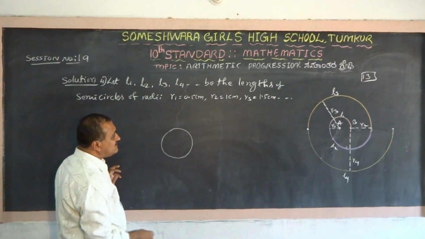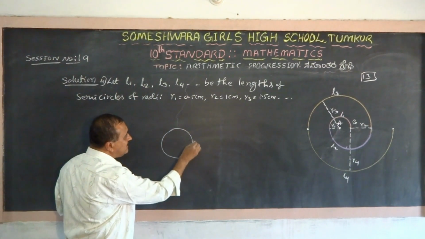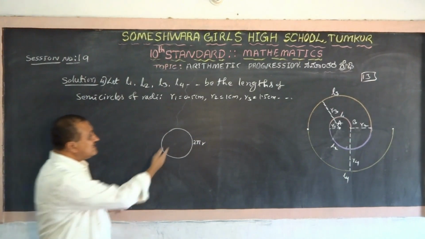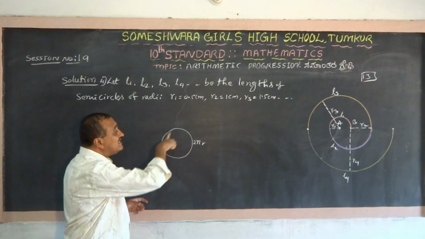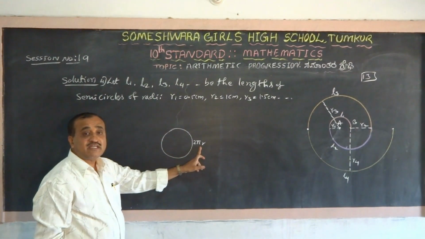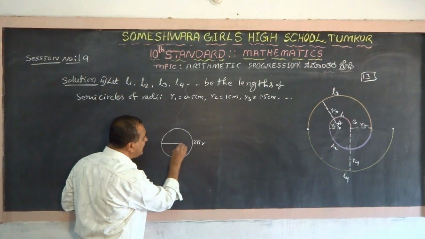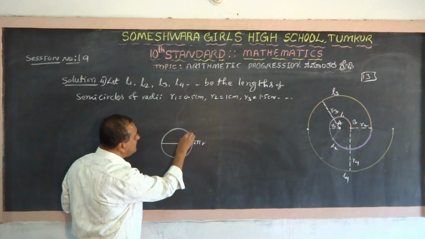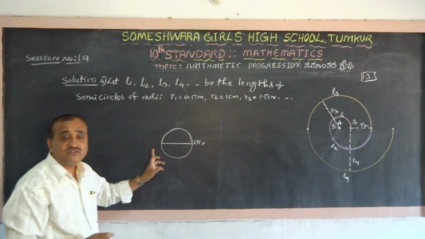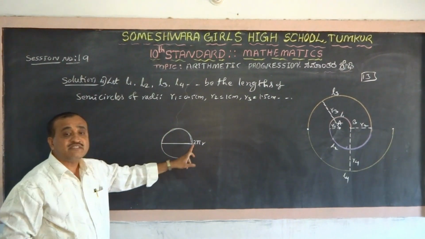If you say this is the circle, the length of the circle is 2 pi r. It is nothing but the circumference. And if this is the semicircle, the length of the semicircle is half of the circumference of the circle.